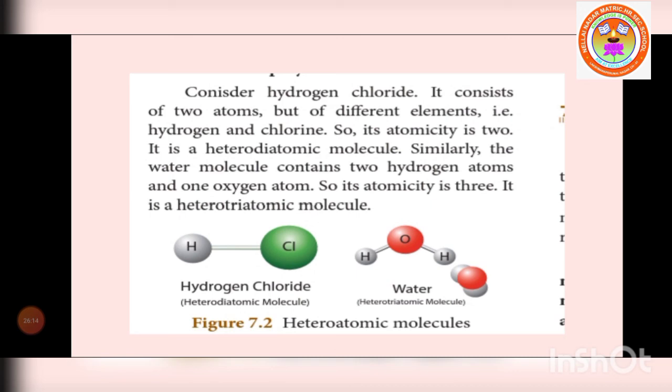Water is an example of a heterotriatomic molecule: two hydrogen and one oxygen, three atoms of different elements. So the atomicity of water is 3, and it is called a heterotriatomic molecule.